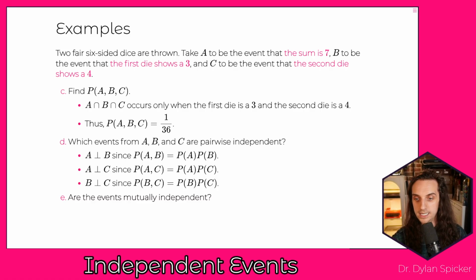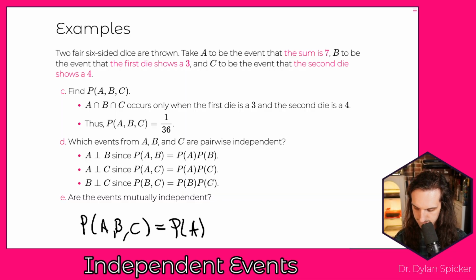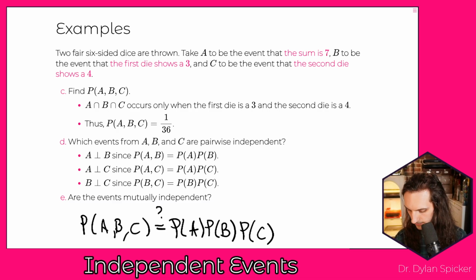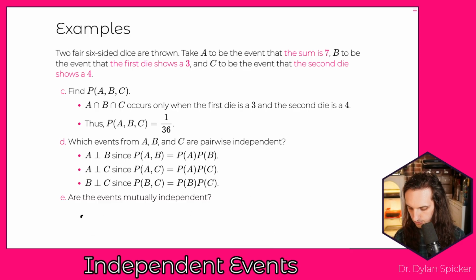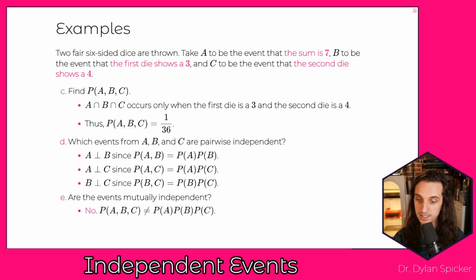Are the events mutually independent? Here we would need all of the pairwise conditions, but remember we also have to check: is the probability of A and B and C equal to the probability of A times B times C? Is this true? Here we have 1 over 36, and here we have 1 over 6 times 1 over 6 times 1 over 6. So the answer is no. That's not going to hold, because the three-way independence condition is not met. The probability of A and B and C does not equal the product of the three.